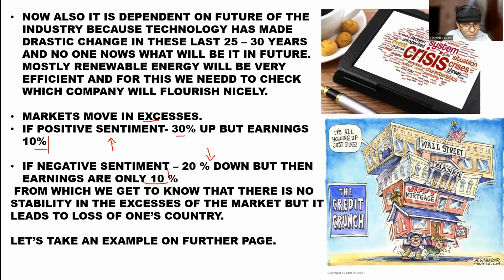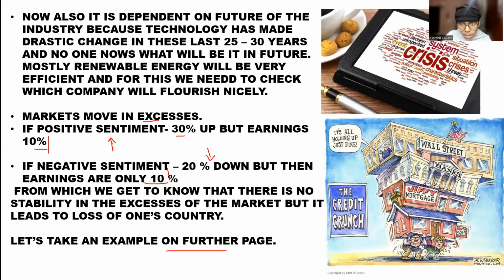From which we get to know that there is no stability in the axes of the market, and it leads to loss for a country. I haven't written the reason here. I want you to understand and write it in the comment box. So let's take an example on the further page.